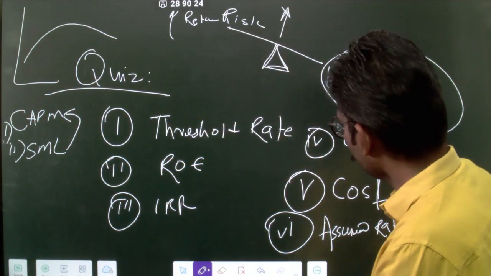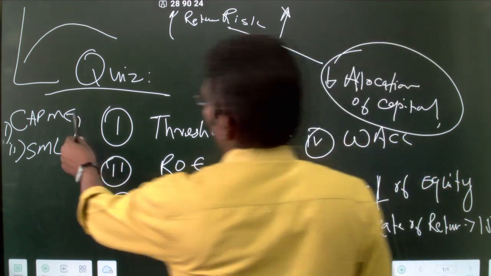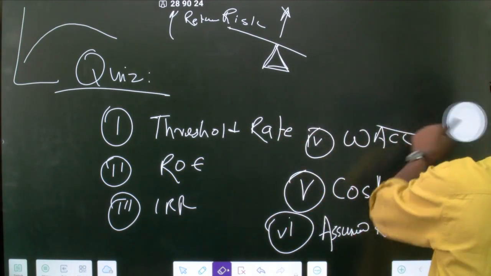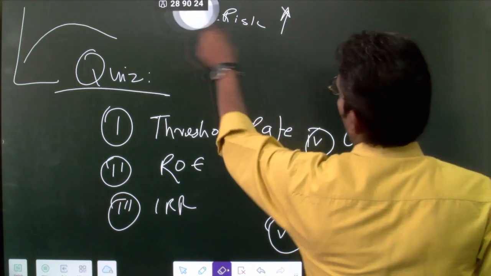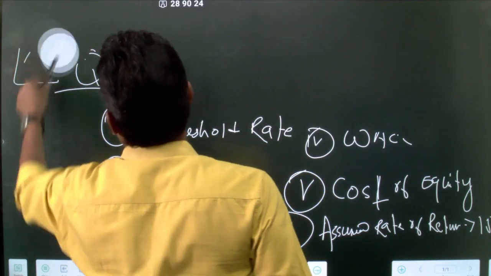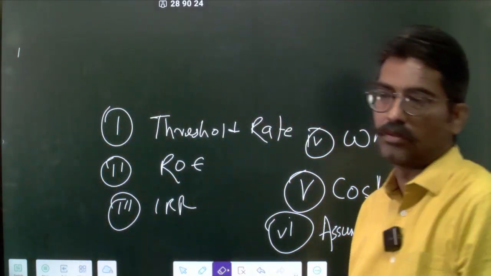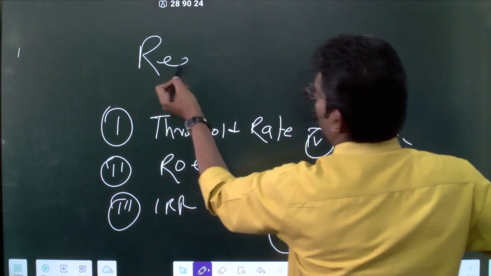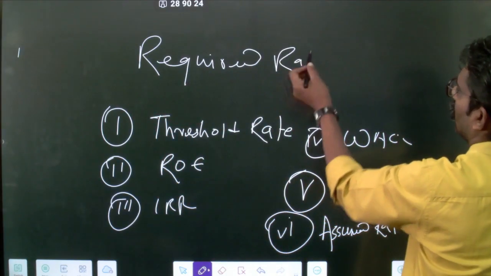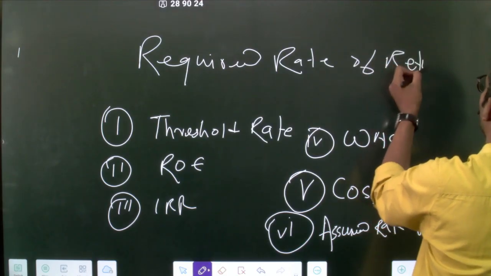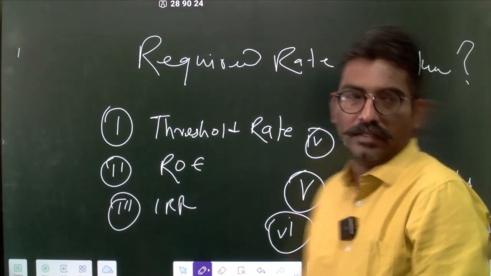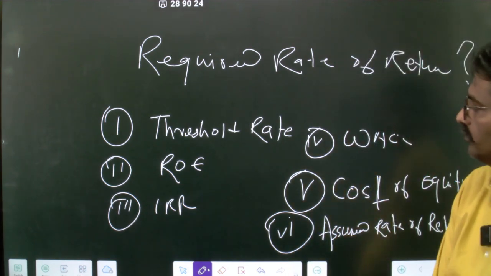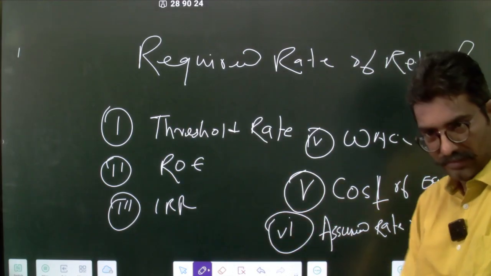Now you answer. Now, since you have understood all of this, please tell me the required rate of return. Okay, which of these you will call as required rate of return? Boliye. Let me erase all of this, and tell me which of these you will call as required rate of return. So the question is, which of the following is known as required rate of return? Your time starts now. Threshold rate, ROE, IRR.